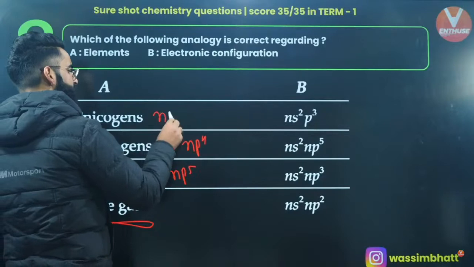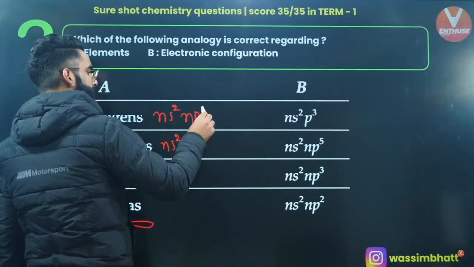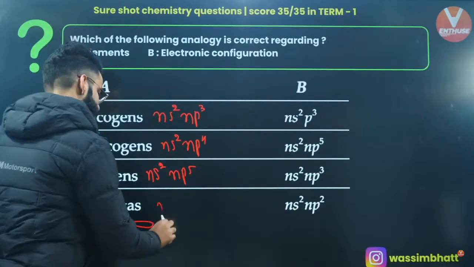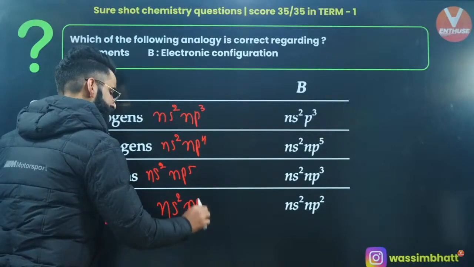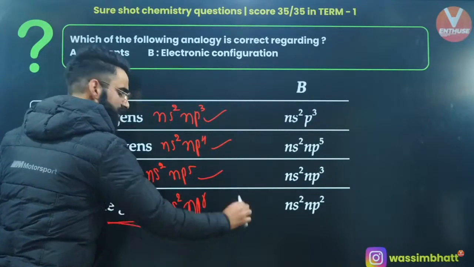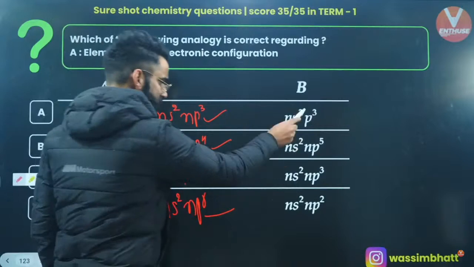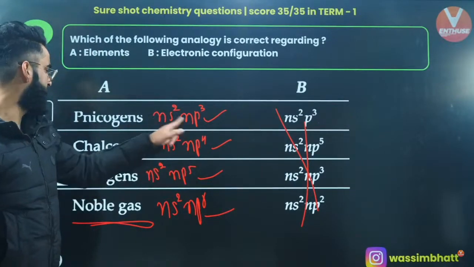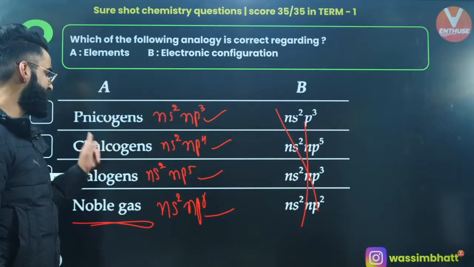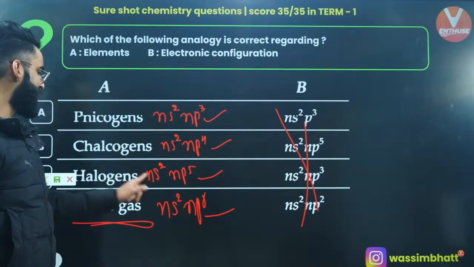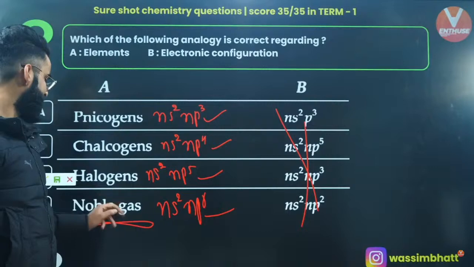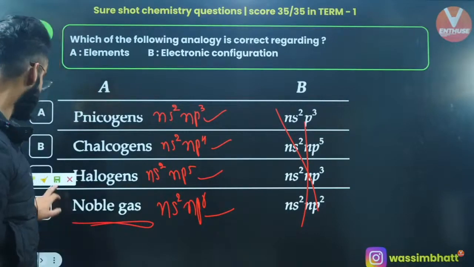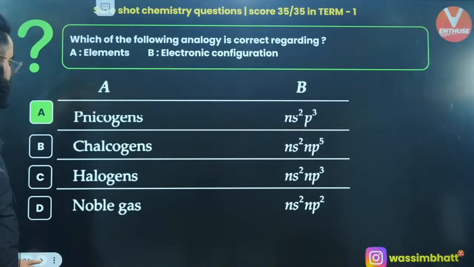Nicogens, the nitrogen family, it's going to be ns2 np3. Noble gases are going to have the configuration of ns2 np6. These are the actual configurations of these groups. So just omit all these and follow whatever I have written over here: ns2 np3 for nicogens, group 15; chalcogens, group 16, ns2 np4; halogens ns2 np5; and noble gases ns2 np6. Okay, perfect.